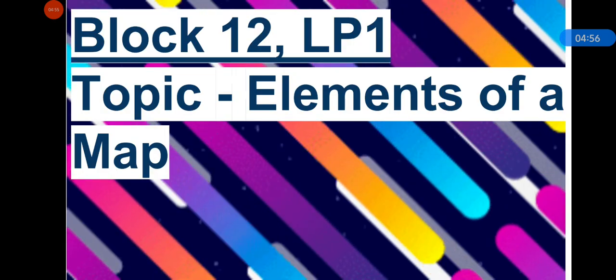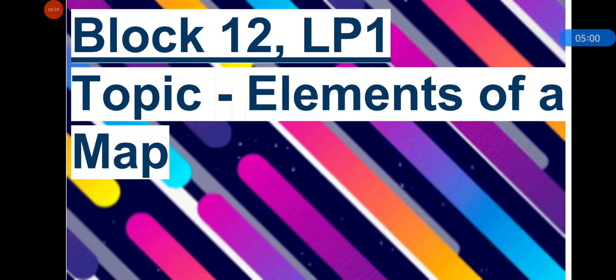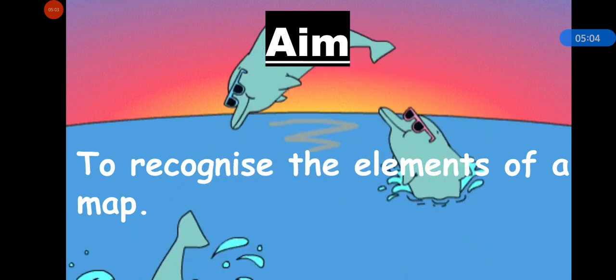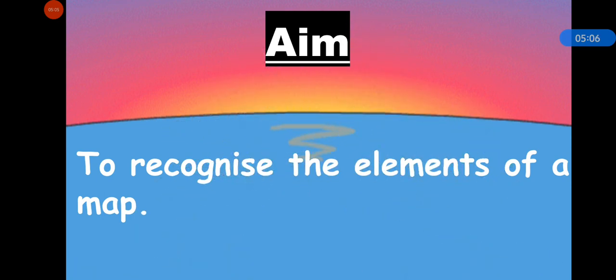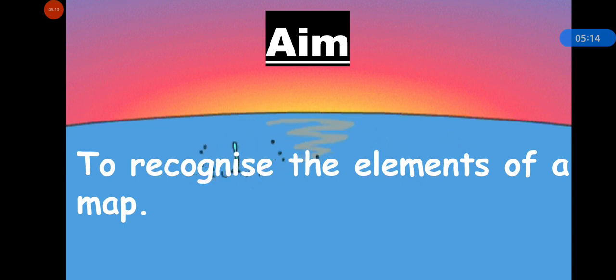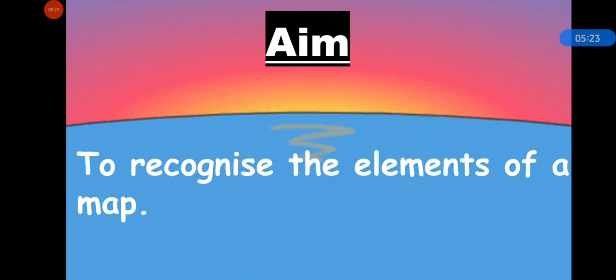Write the topic name in good handwriting and write LP1. Now, our aim for today is to be able to recognize the elements of a map. What you need to do is open your content book, okay? And look at the map given on page number 21. Look at the map of India from the relevant chapter.